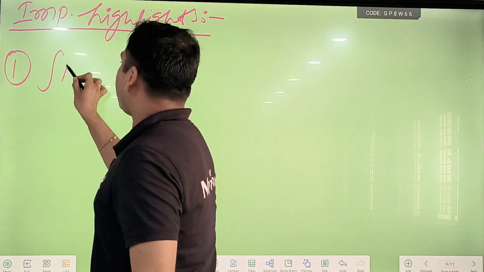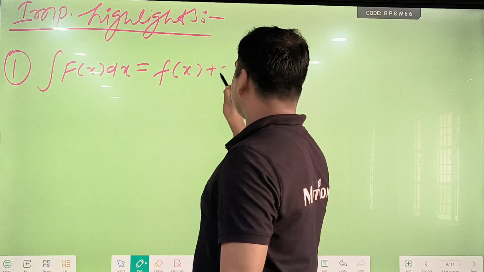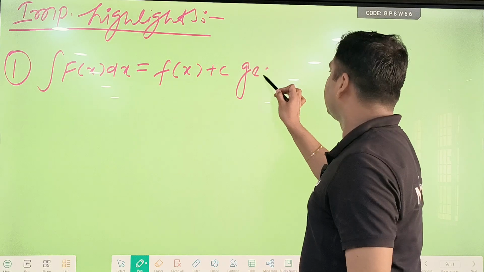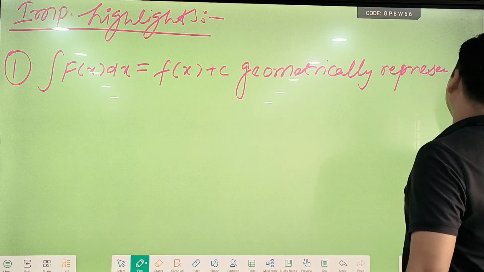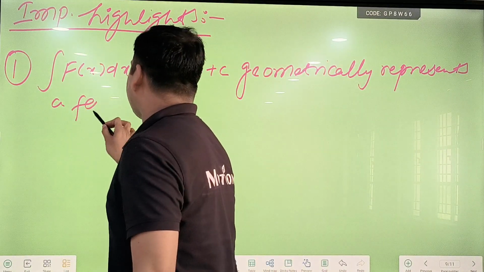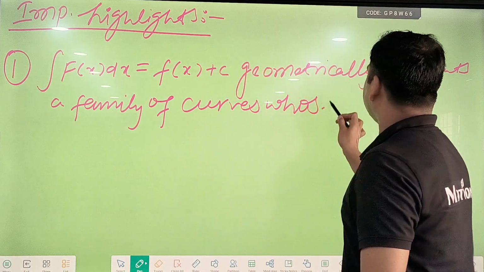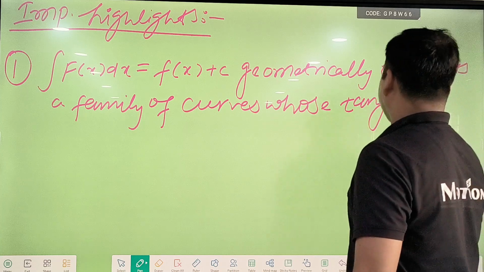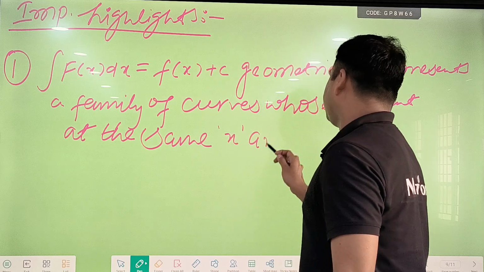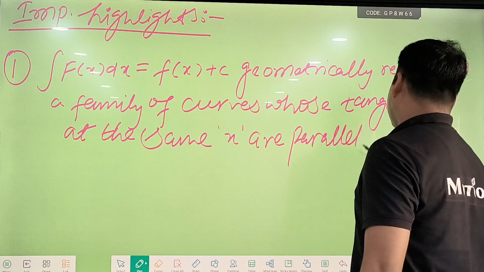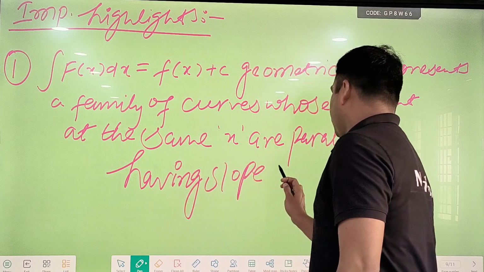See here, integration of capital F of x dx. When we integrate this function, then we are getting small f of x plus c, and this geometrically represents a family of curves whose tangents at the same x are parallel and having slope capital F of x.